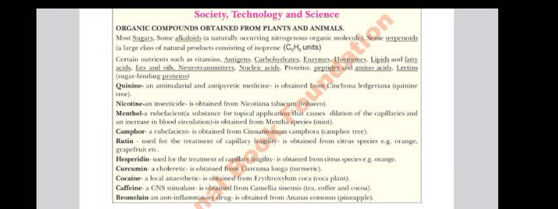Menthol is simply a rubefacient, a substance for topical application that causes dilation of capillaries and an increase in blood circulation as its major function. It is obtained from certain Mentha species, generally mint, which is commonly available in houses. Why is it important? As its function is clear, we need it for dilating body capillaries.